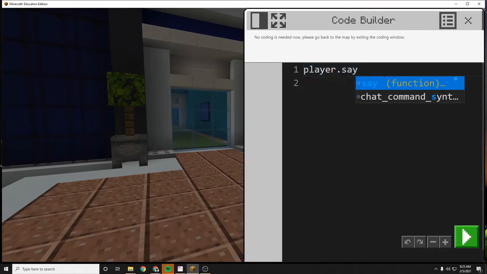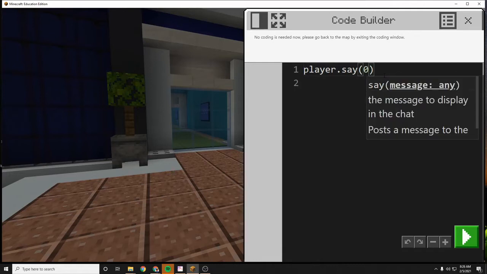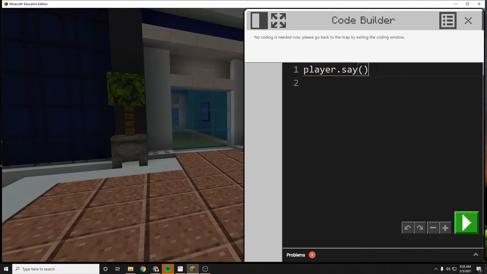Now say is a command, so that means I need parentheses after it. That's how we show that something is something that we do. So right now it's saying the player is going to say, and inside these parentheses, I'm going to put something called arguments. Now arguments are describing how we're going to say or what we're going to say.